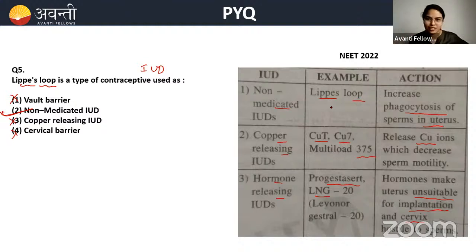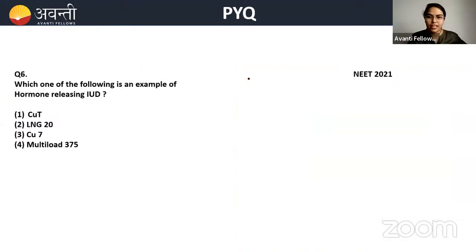Again, questions are based on these. That's why I have given you time. Okay, now, which one of the following is an example for hormone releasing IUD? Again, same, but it was asked in 2021. Similar question based on example. Now I will launch the poll because I am so sure that everybody will answer it correctly. Everyone will answer it correctly. Very good, Mahisagar. Very good.